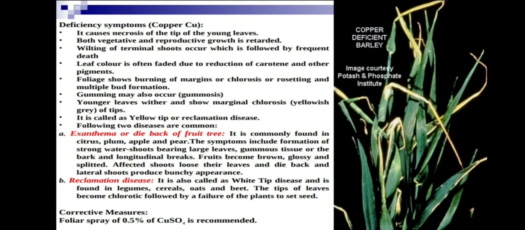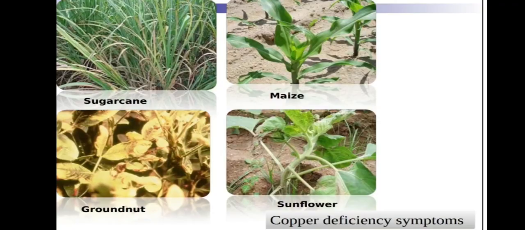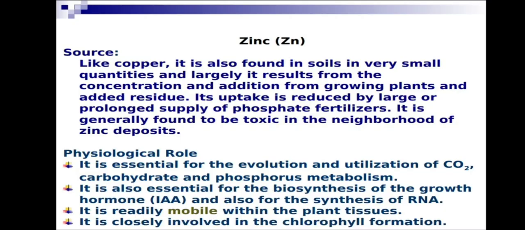Okay, what is the corrective measure? Foliar spray of 0.5% copper sulfate is recommended. This is the only corrective measure to be done. This is copper deficiency in sugarcane, maize, groundnut, sunflower. In sunflower we can easily see the tips of the younger leaves burned, necrotic.